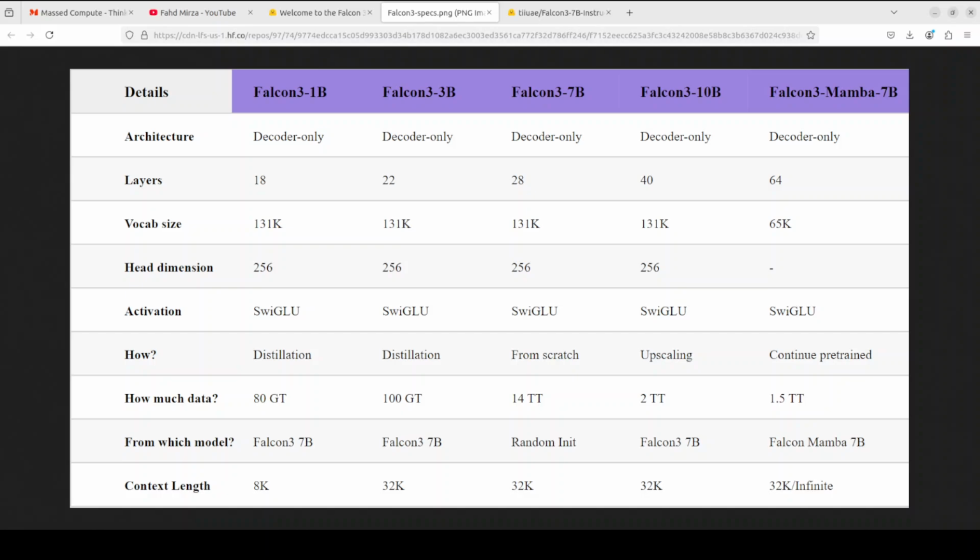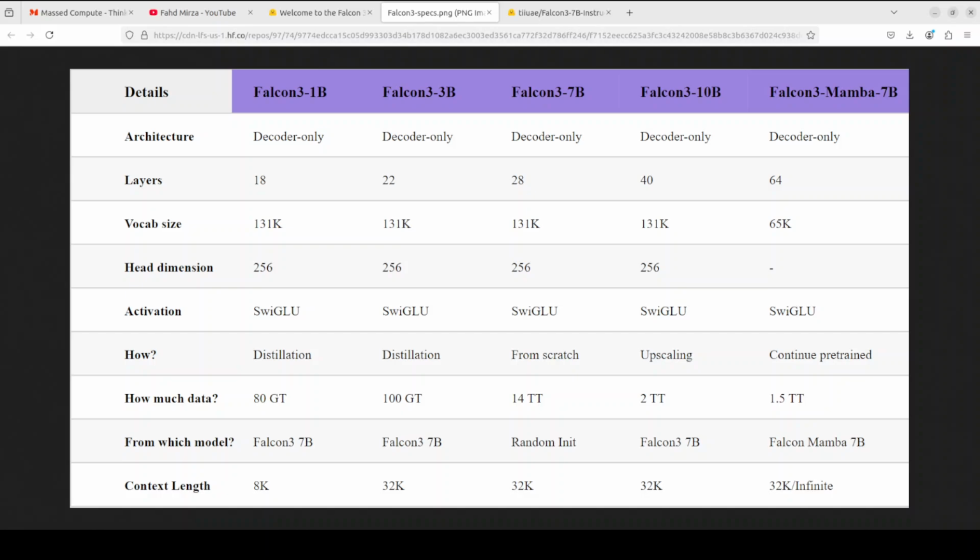Now, if you start from the left, you see that there are a lot of details around it. The architecture is decoder only for all of the models. When we say decoder only, it is a type of neural network designed to be used in large language models where only the decoder part of the traditional encoder decoder model is used. This allows the model to focus on generating text rather than encoding input.